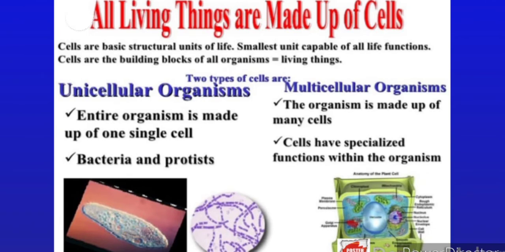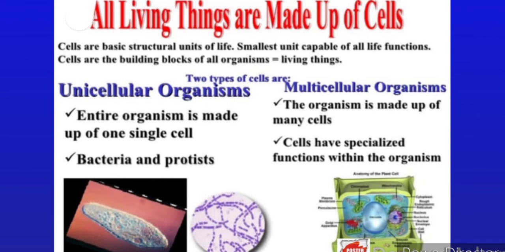Next, all living things are made up of cells. Now what are cells? Cells are the basic structural units of life, the smallest unit capable of all life functions. Cells are the building blocks of all organisms and living things. This shows us that all living things start with a single cell, and then these cells grow by dividing and the number of cells goes on increasing. But all living things are made up of cells.